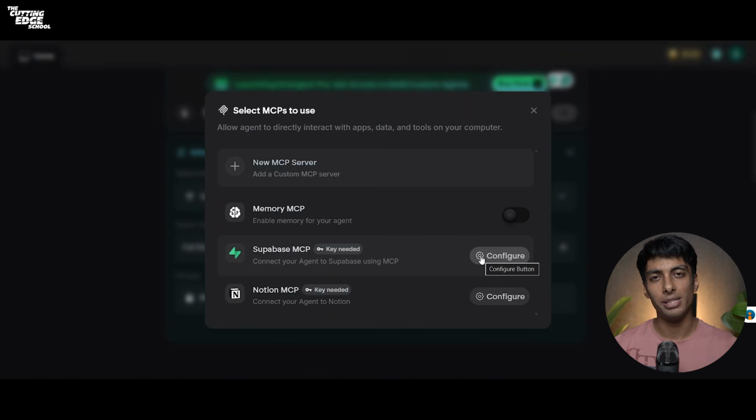Now, what is Supabase? Supabase is backend as a service, which means it helps you maintain your data in a database. This can be helpful when you are building some kind of authorization where you want to store emails, passwords, or some kind of sign-up functionality for your application.